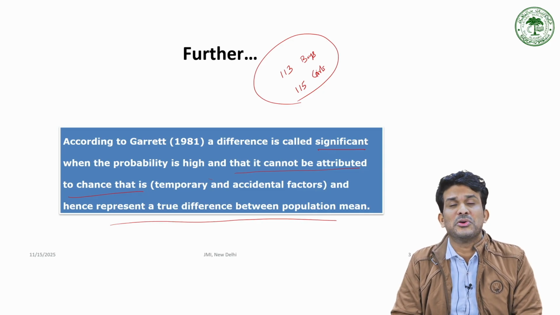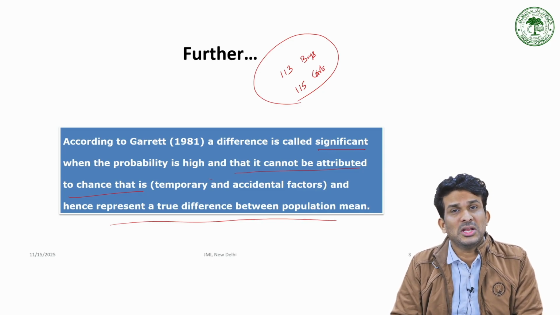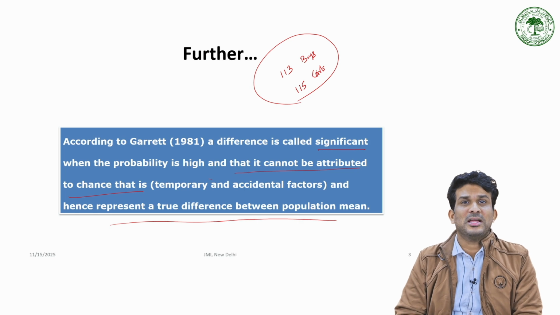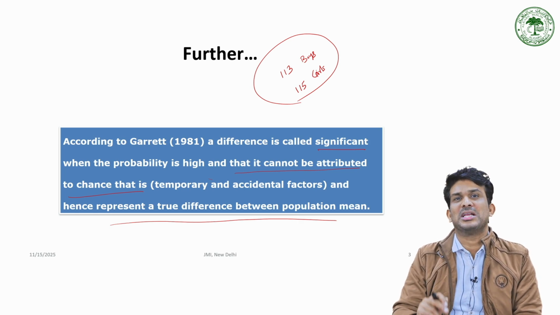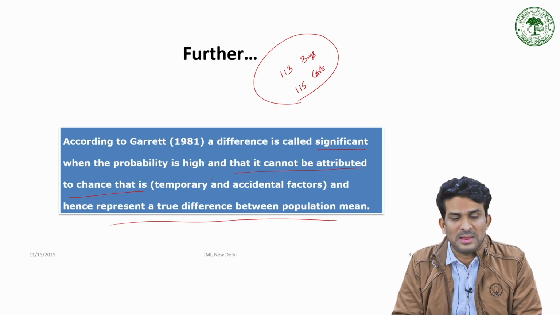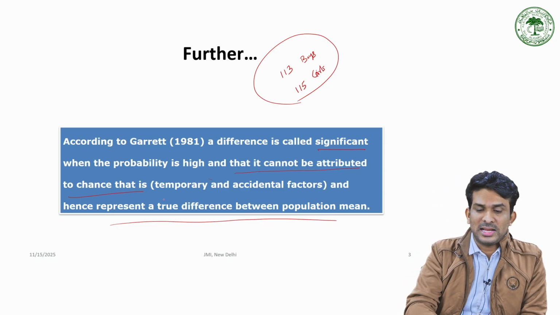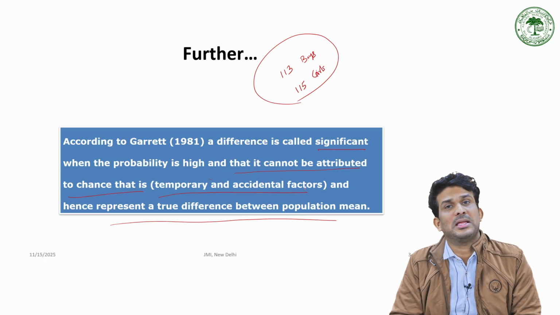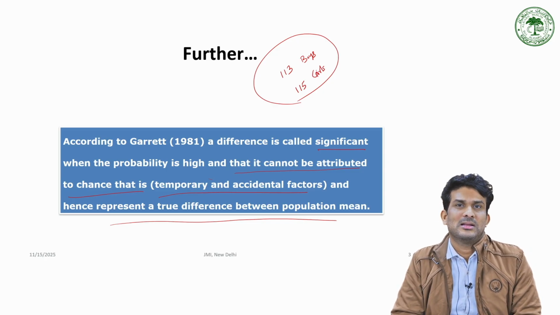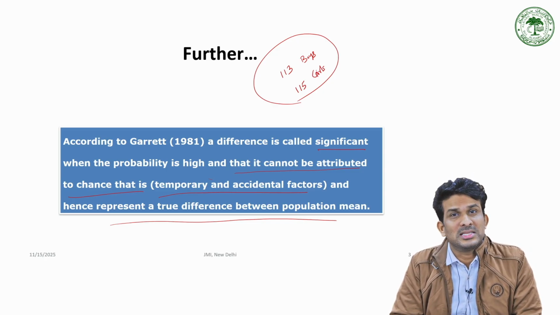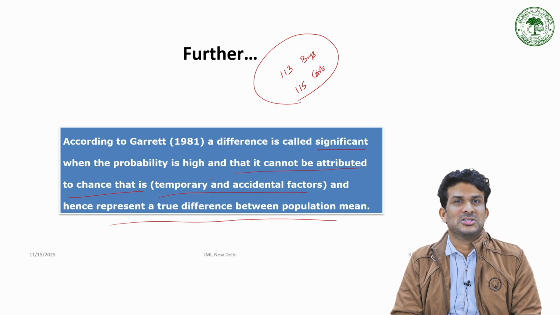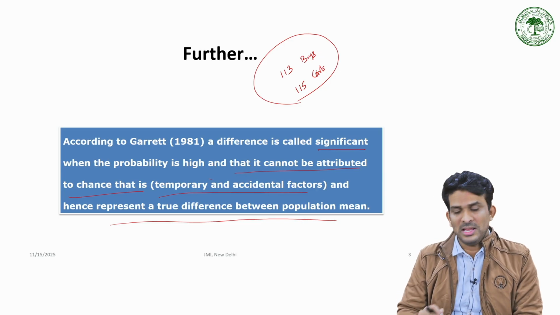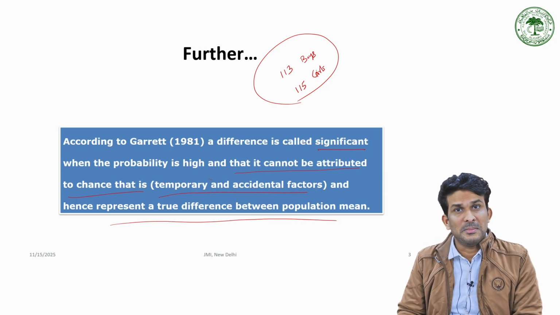But actually, when you go for testing, only then can you find out whether it is truly, statistically proven significant or not. Superficially, by looking, you can say that it may be temporary or accidental, not due to any specific significance. This is actually significance between means.